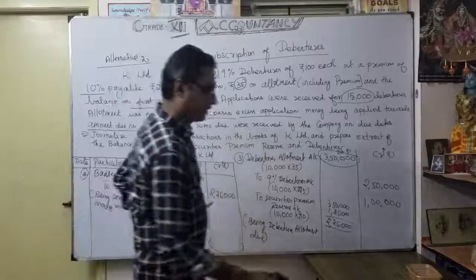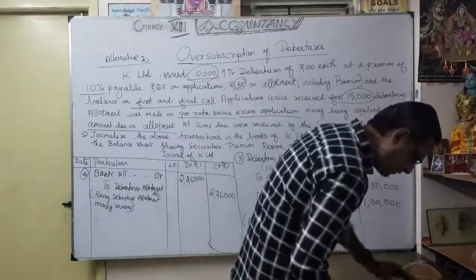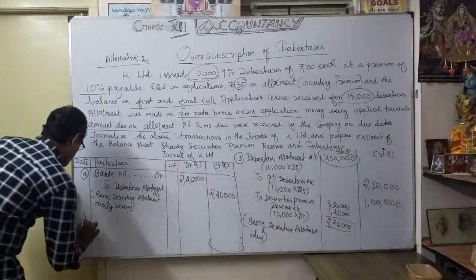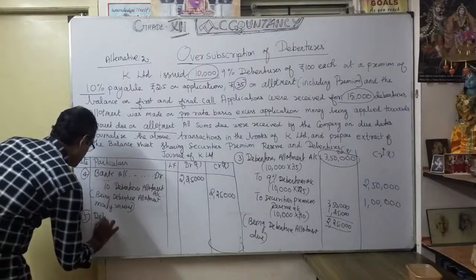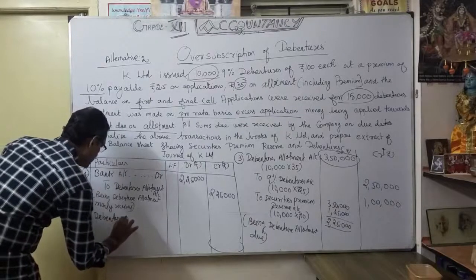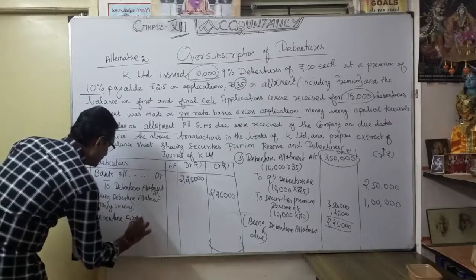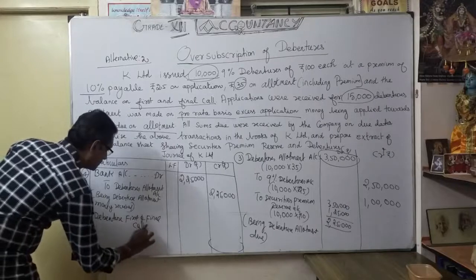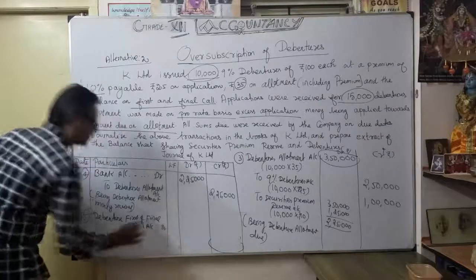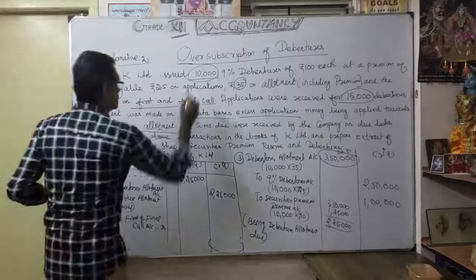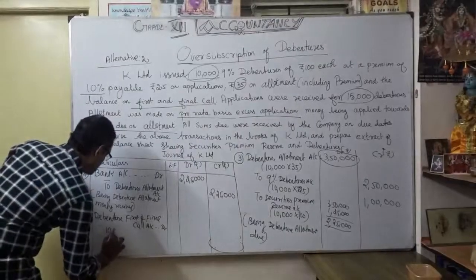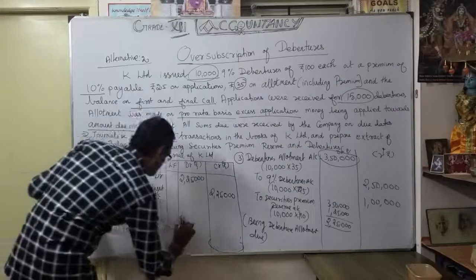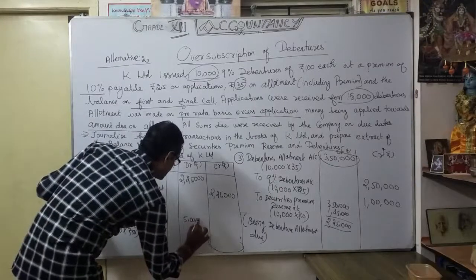So what is the fifth entry? The fifth entry is a very easy one. Debenture first and final call account debit. How much? Very simple. Only 10,000 debentures, and the balance is 50 rupees, isn't it? So 5 lakhs.